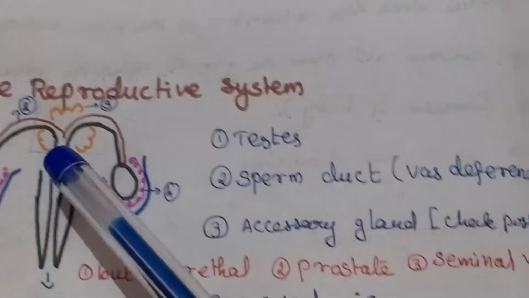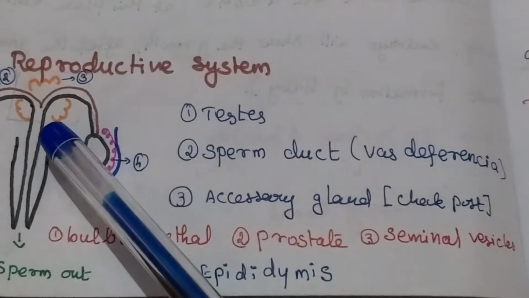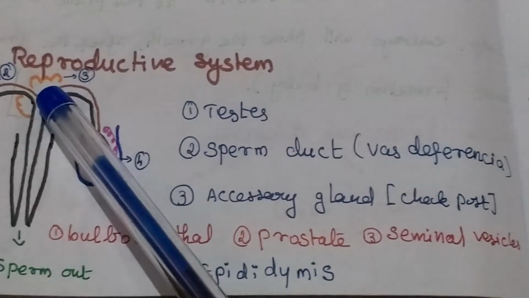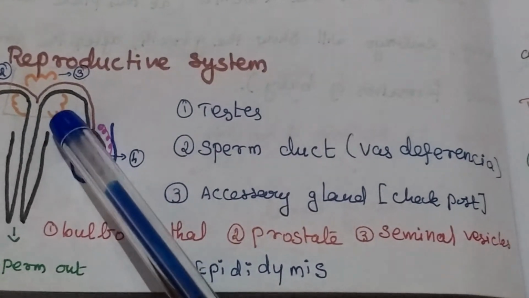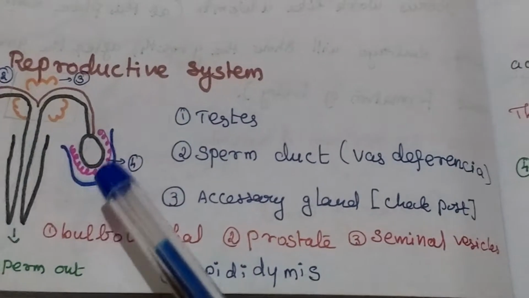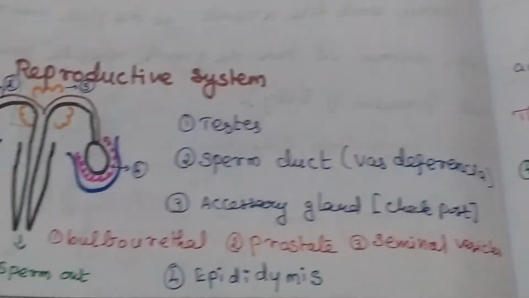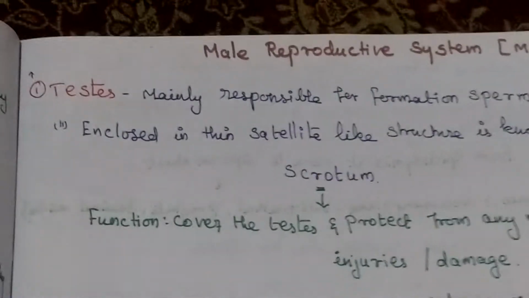Then here the accessory glands are there. They act as a check post. First one is the bulbourethral gland, second one is the prostate gland, third one is the seminal vesicle. Then this coiled structure is called the epididymis. First we will see about the testis.